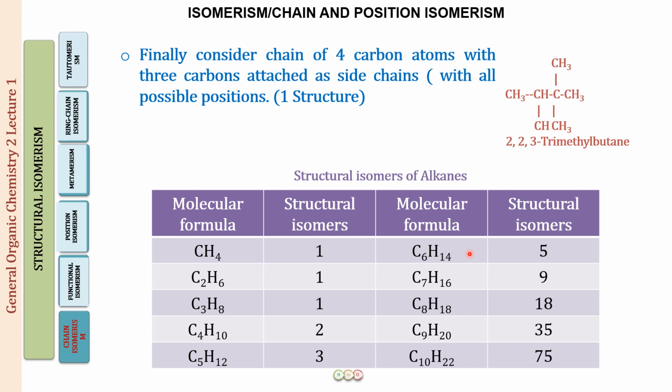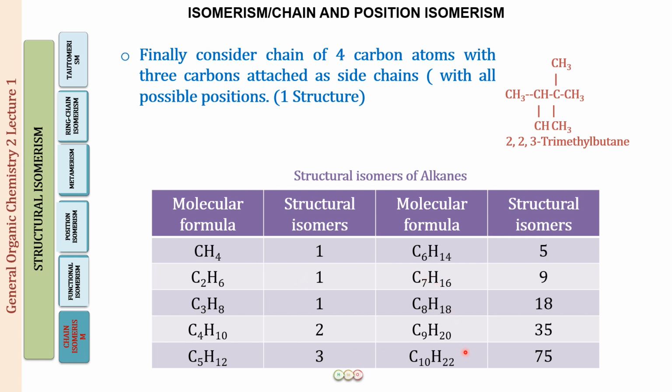All right. Then C7H16, we've already drawn 9 structures. C8H18, this is a total of 18 structures. C9H20, this is going to be 35, and C10H22, this is going to be 75 structures. Now you're not going to draw all of them. It's not important for you to do that, because you will never be asked that in the examination. At the maximum, you will have to draw the structures up till heptane, C7H16.